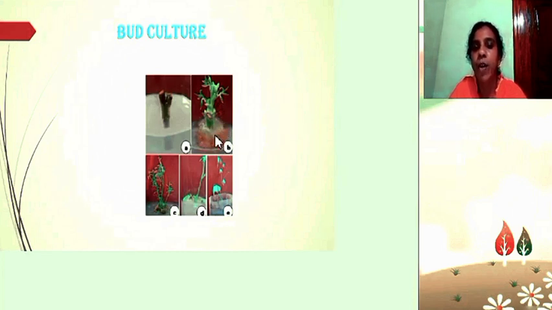Callus is a mass of parenchymatous undifferentiated cells. From this callus, somatic embryos will be formed, and a number of shoots arise from the somatic embryos. Each shoot will be individually transferred to the rooting media, and again from the rooting media, after the roots arise, it is transferred to the soil.